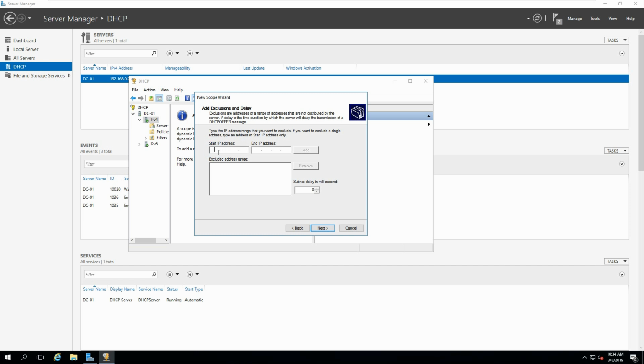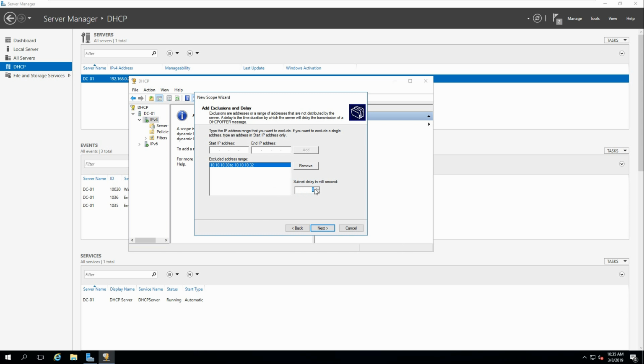If you want to exclude anything, I will put in 10.10.10.30 to 32. These are servers that I've got which I don't actually want to be used as data from DHCP, so this will exclude them.